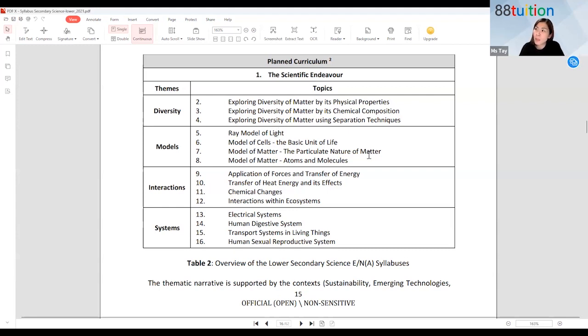When you go on to Sec 1, there are many things that you will be learning again. But most of it, you will be learning something more in-depth, more difficult than primary school. So chapter 7 here, okay, particulate nature of matter. If you recall, solid, liquid, and gas. Remember, Miss Tay, when I was teaching you all solid, liquid, and gas, I used the particle arrangement to draw.